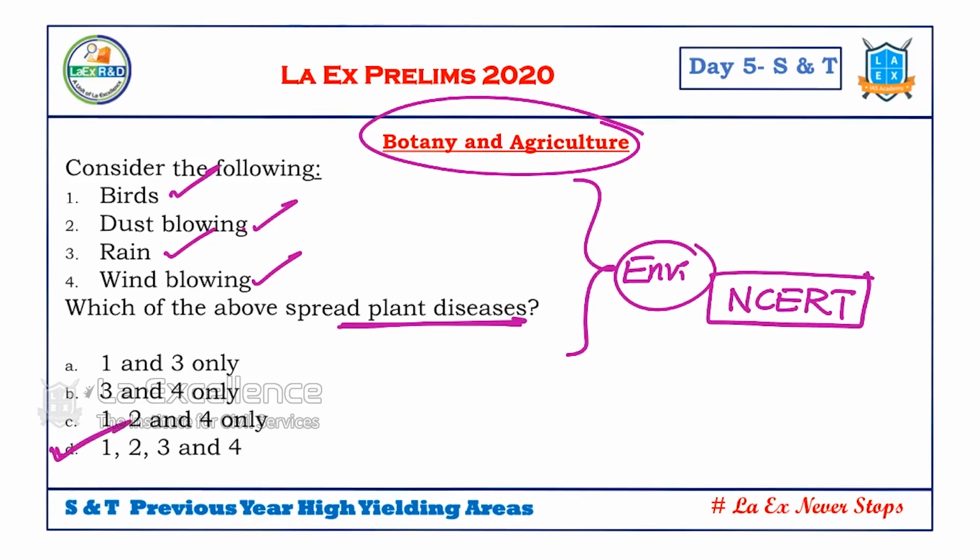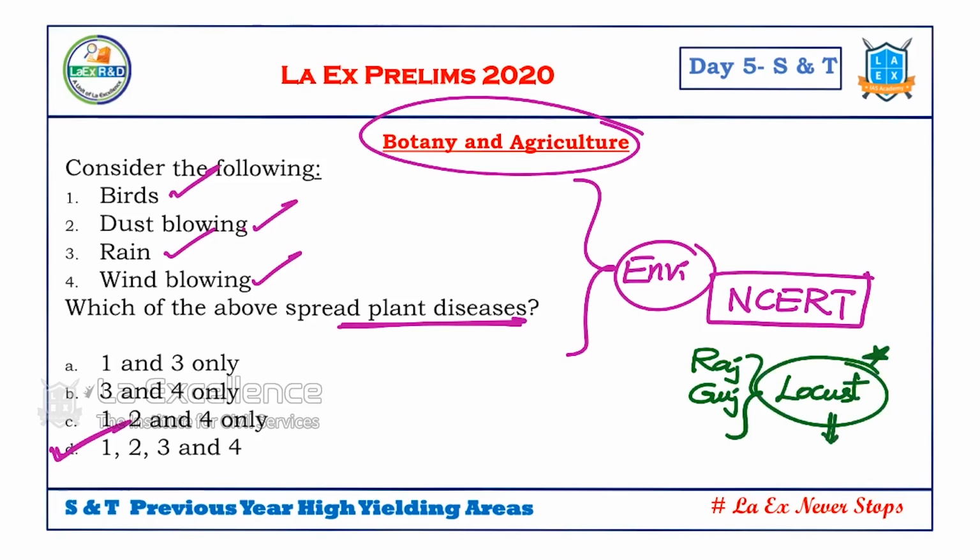So answer is D. So this year, how questions can be asked from this? For example, in Rajasthan and Gujarat, this year what happened? Locust. Yes or no? This locust has raided the farms and destroyed the farms.